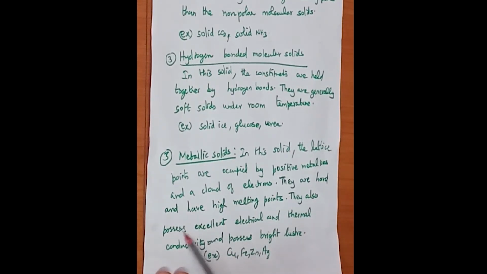They also possess electrical and thermal conductivity, and they possess bright luster. Luster is nothing but a very shining surface. The surface of a metallic solid has a shiny appearance, so it is called bright luster. So metallic solids have a bright luster. Examples are copper, iron, zinc and silver.